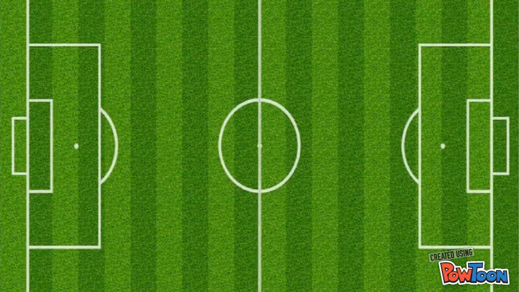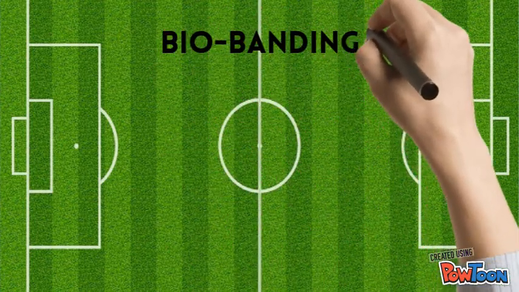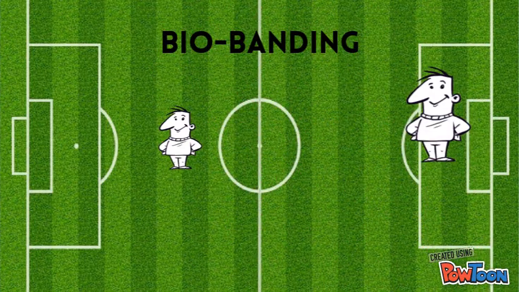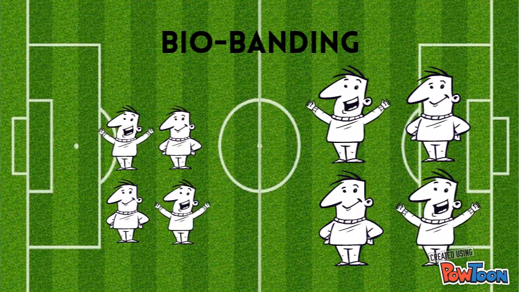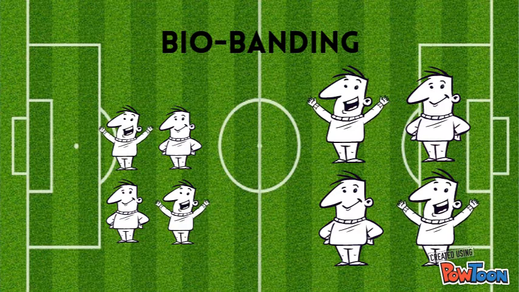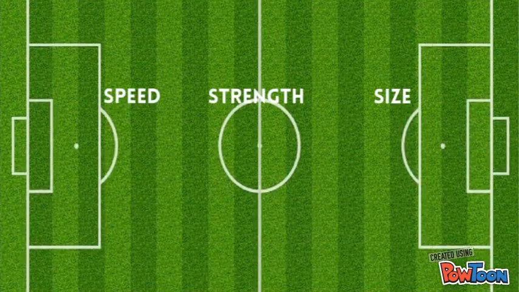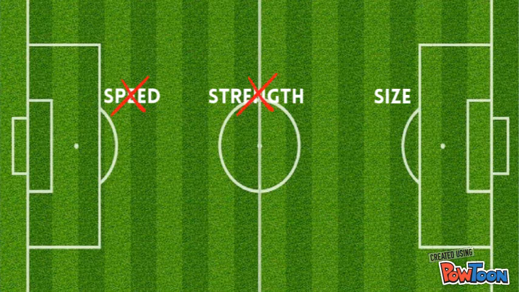The next method I'm going to talk to you about is a fairly new and emerging technique, known as biobanding. This is where players are matched dependent on their growth and maturity, not their chronological age. Identifying these groups are also defined by players' estimated biological maturity. This will instantly eliminate the advantage of speed, strength, and size of performers over one another.